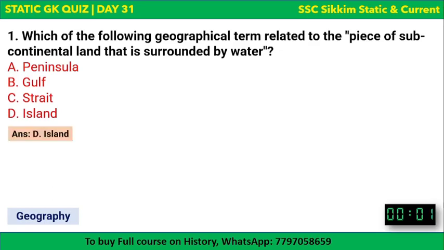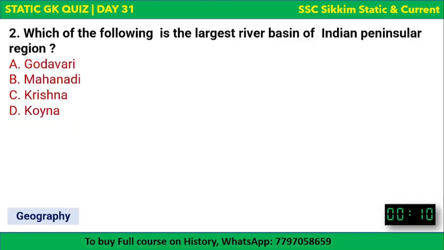The time is over. The correct answer to this question is island. Island is the subcontinental piece of land surrounded by water. Next question: which of the following is the largest river basin of the Indian peninsular region? The options are there and your time begins now.